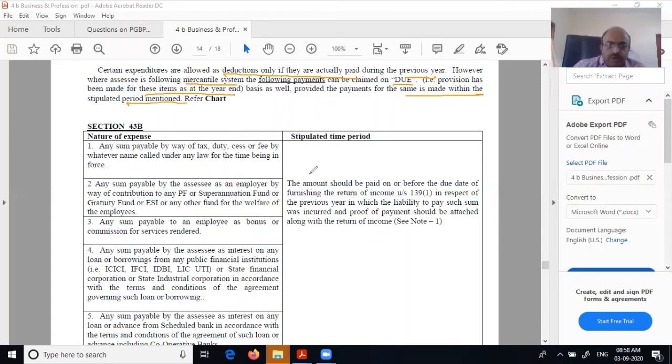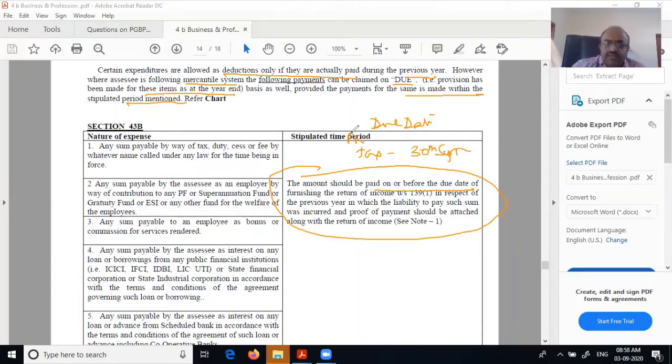Now, what is the stipulated time period? I have told you already several times that it is within the due date of furnishing the return. Now, mind you, it doesn't mean the date of filing the return, but the due date. What are the due dates normally? You've got two due dates. One is for cases coming under tax audit, 30th September.